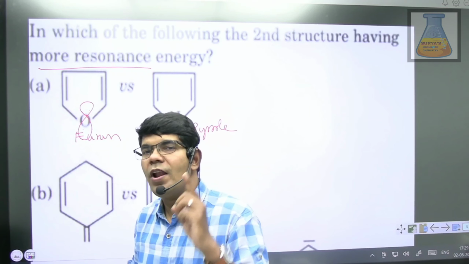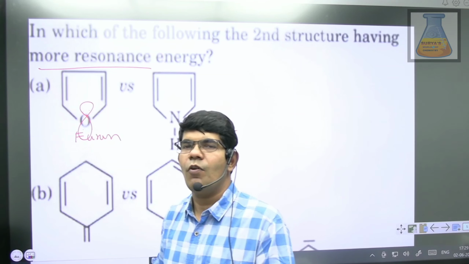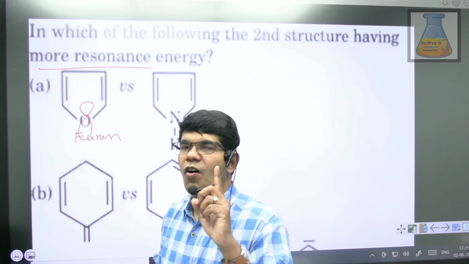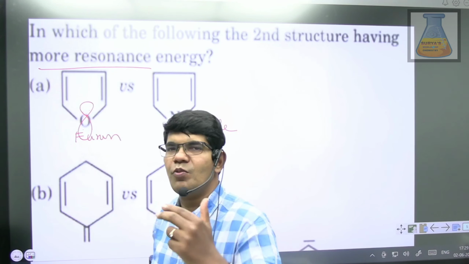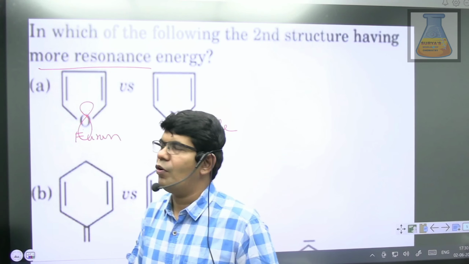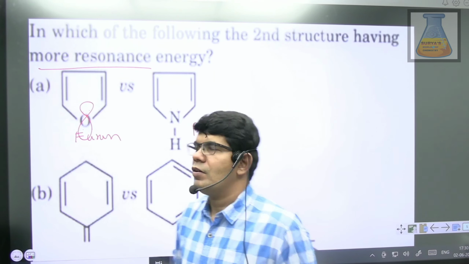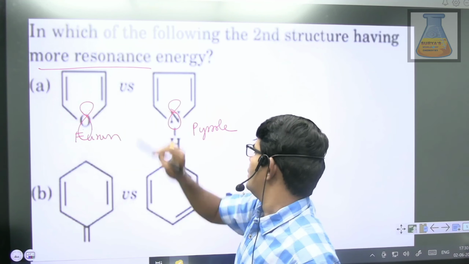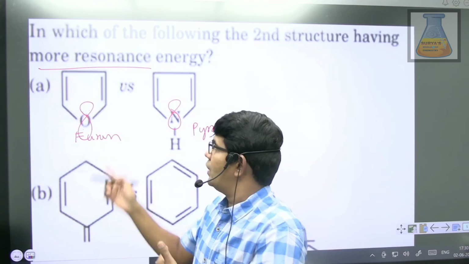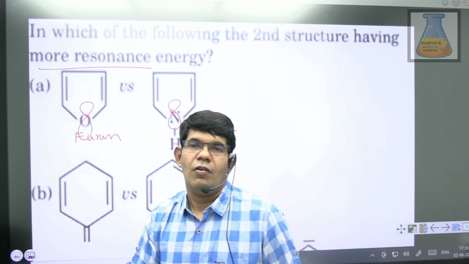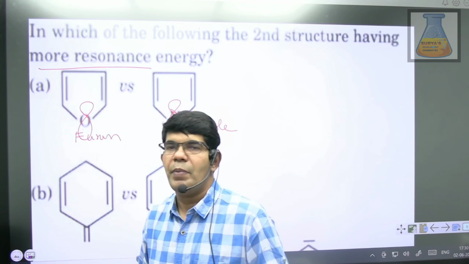Because any atom involving in resonance can give only one of its orbitals, not more than one. So when you have two lone pairs, only one of them will involve. In nitrogen, we have one lone pair which is also actively involved in resonance. This lone pair is present in a p orbital. Even the lone pair on the oxygen atom which is involved in resonance is also present in a p orbital.